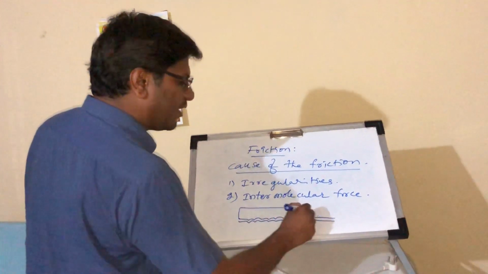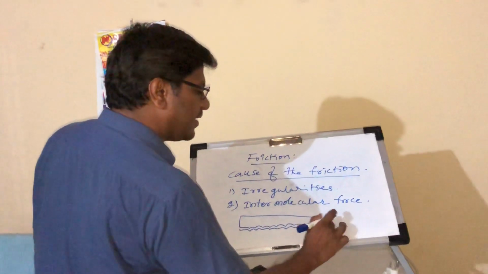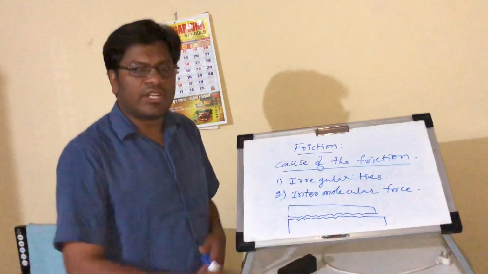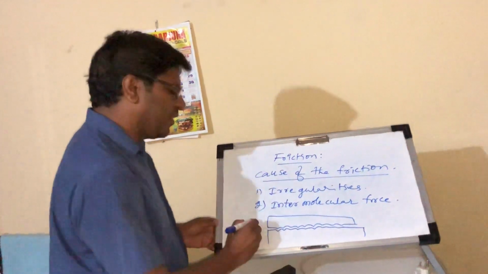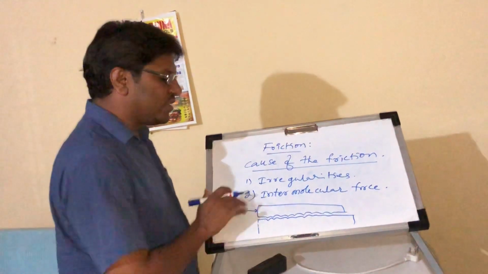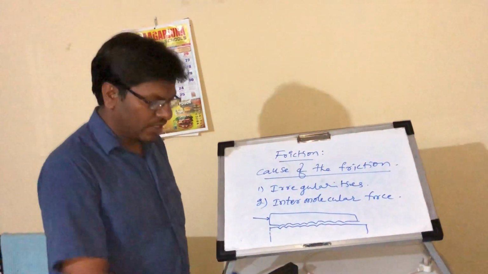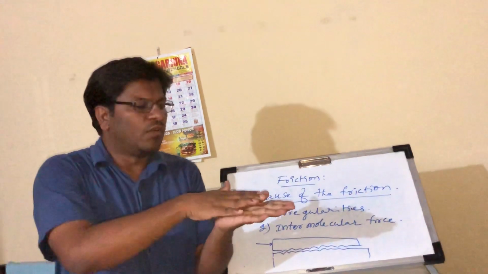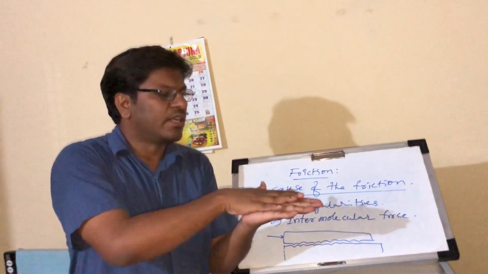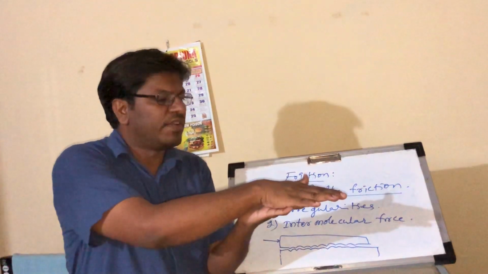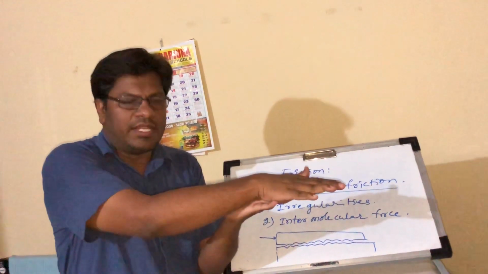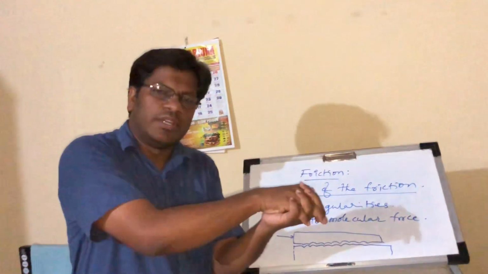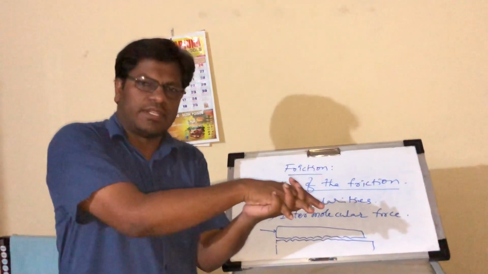These irregularities and these irregularities are both interlocking. Due to that interlocking, when you apply force, the body is not moving. For example, here is one surface, and a second surface. We place one surface over the other and I move the upper surface. When moving the upper surface, it moves easily. But when they are interlocking, it is very hard, very difficult to move the first surface.